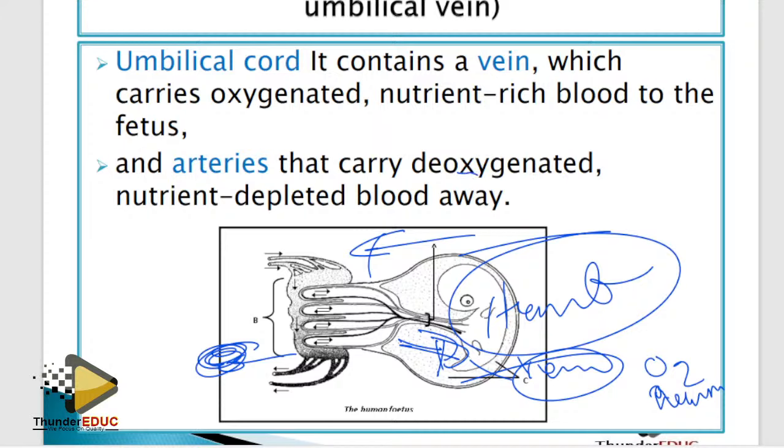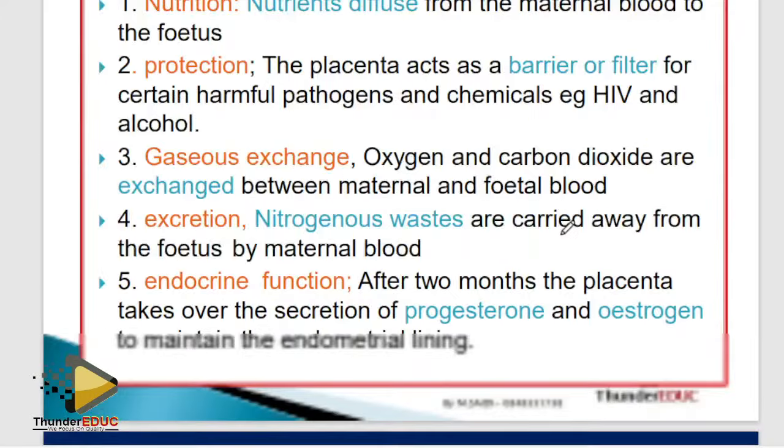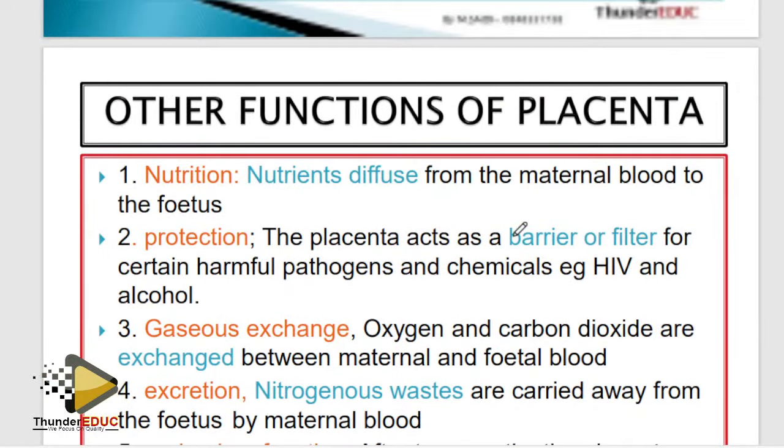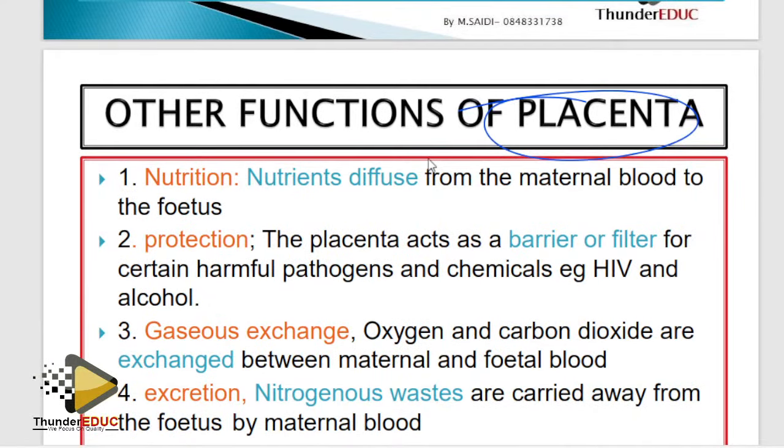Here, done. This is the placenta, this is the umbilical cord, this is the fetus, this is the mother's. Done. Now, know the functions of the placenta: nutrition, protection, gaseous exchange, excretion.